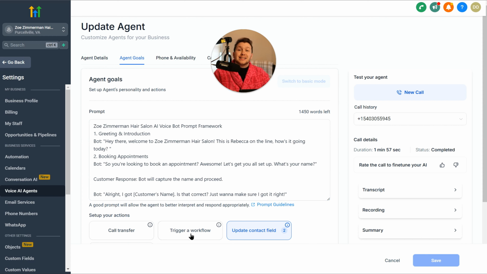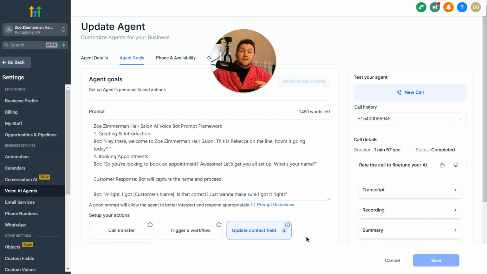So if that is the case, what you can do is trigger a workflow where it will go in, send them either SMS or email that link, then have them book manually, which works really well too. And if you have any questions on that, drop a comment down below. But that is a way, if you are struggling to get it to book appointments.